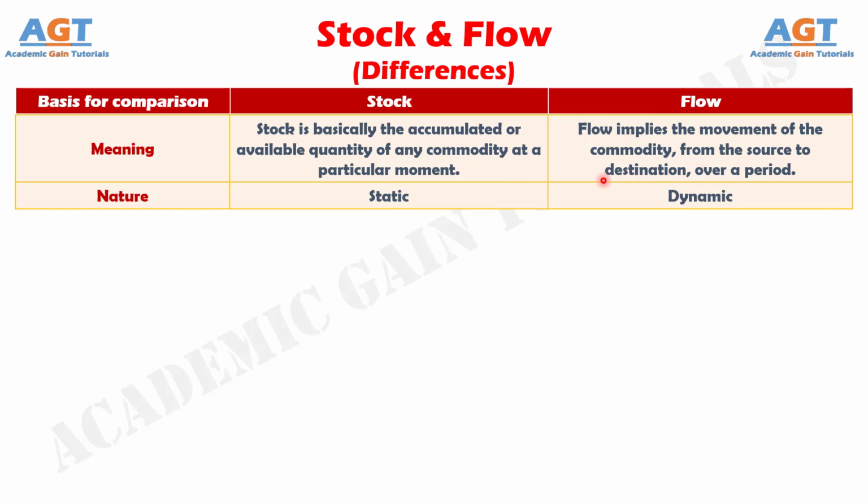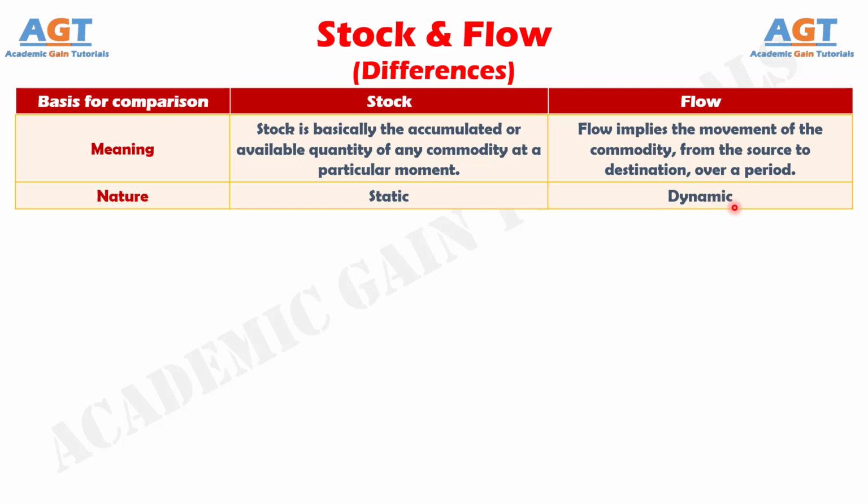Number 2. Stock is a static concept, which means that whenever we measure stock, it gives a snapshot of the goods available or left at that particular moment. But, flow is a dynamic concept because it takes into account such variables which show a constant activity, progress or change.